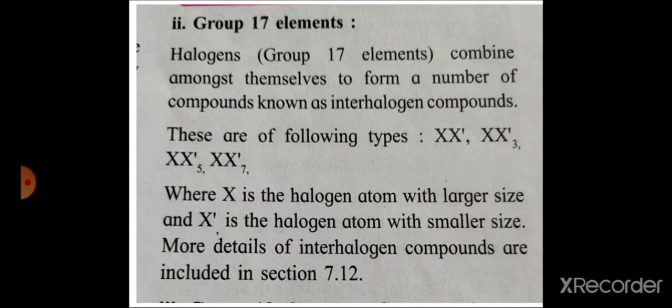These are of the following types: XX', XX'3, XX'5, XX'7, where X is the halogen atom with a larger size and X' is the halogen atom with a smaller size. Details about these interhalogen compounds we will see in a later section.